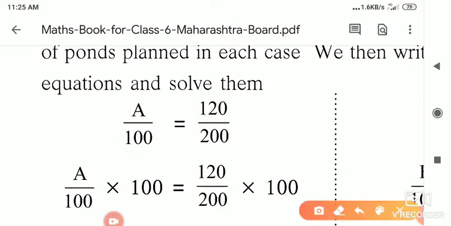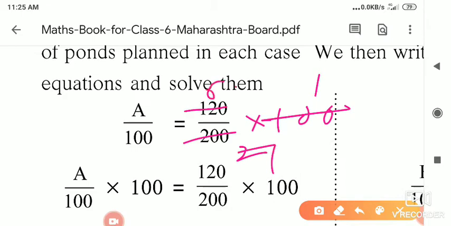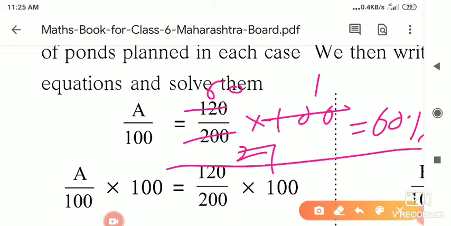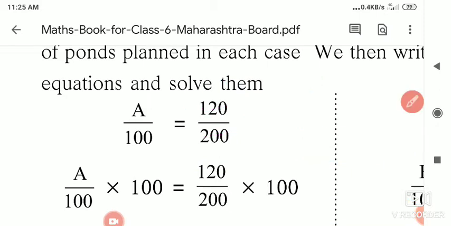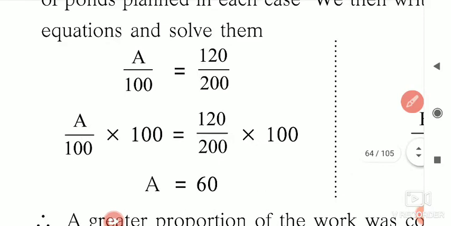When you solve this, you can solve it in two ways. First of all, take this 100. As I told you, if it is a divisor on this side, it will come to the other side of the equal sign for multiplication. So if you solve directly: 100 ones are 100, 100 twos are 200, 2 ones are 2, 2 sixes are 12, and the 0. So how much work is completed? 60%. That is one method to solve the example. Otherwise, there is one more method, which is given in our textbook. How is it done?